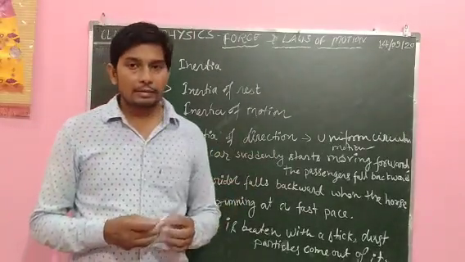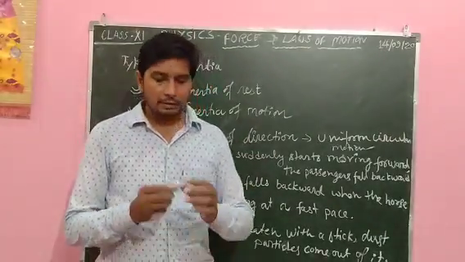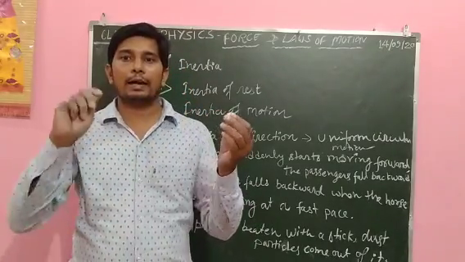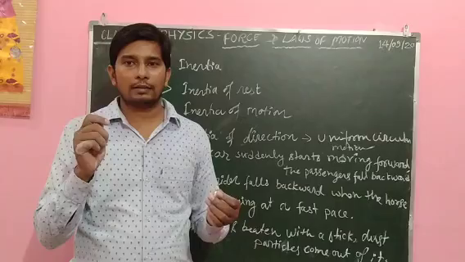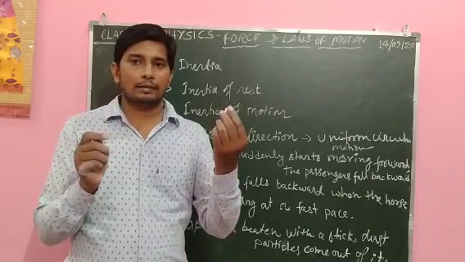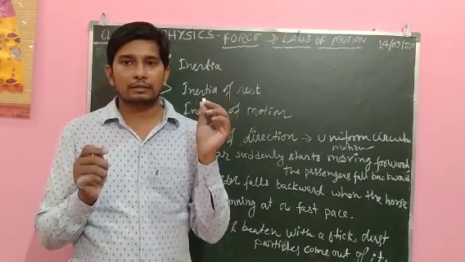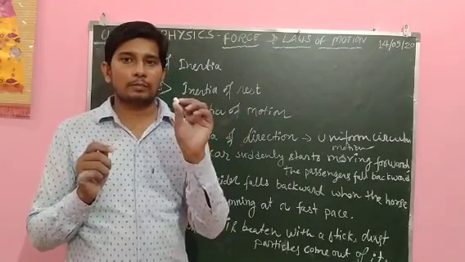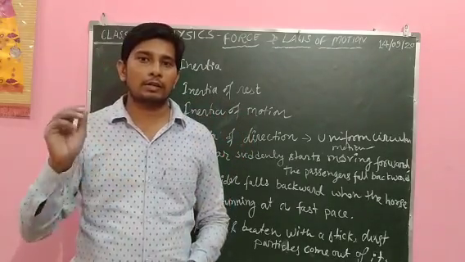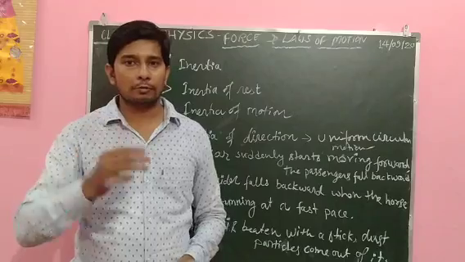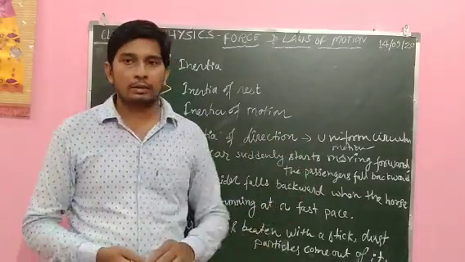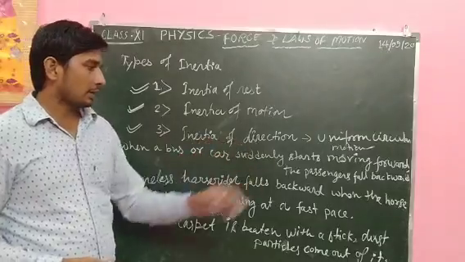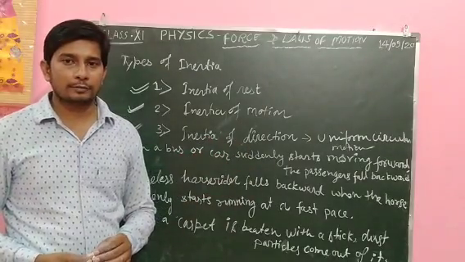If we tie this mark with a thread and start rotating it, then every time the particle will change direction. Changing the direction of a body is only because of an external force, because I am applying force on the body. So the third type is known as inertia of direction.